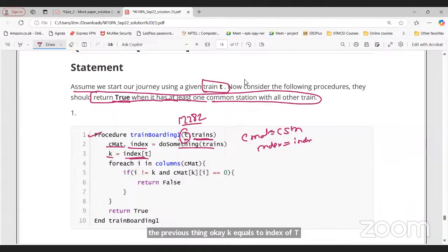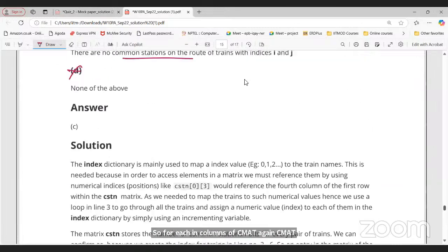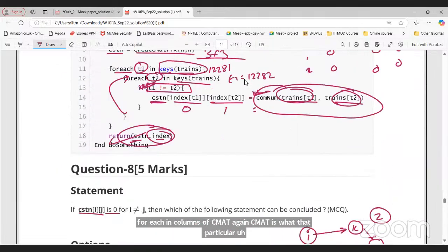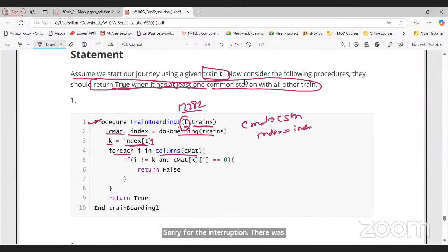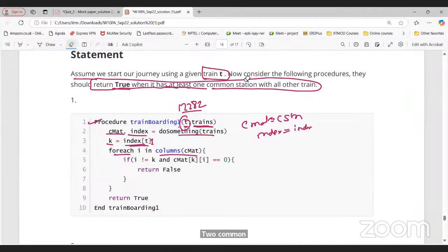Now what is index of t? 1, right? If you observe, for 1 2 2 8 1, it was 1. Now for each I in columns of CMAT, again CMAT is what? That particular matrix. Sorry for the interruption. As there were two common stations, so that's the reason the index is 1.